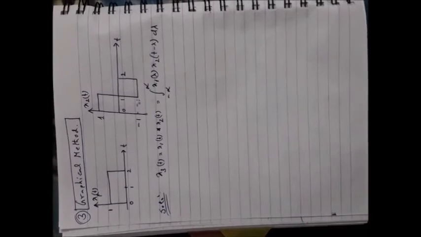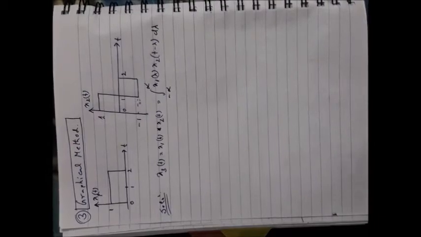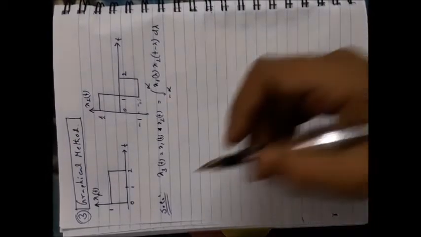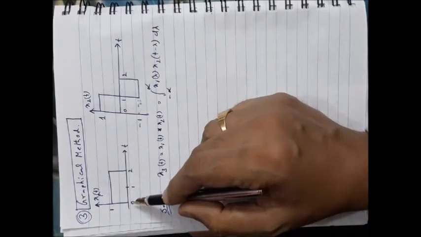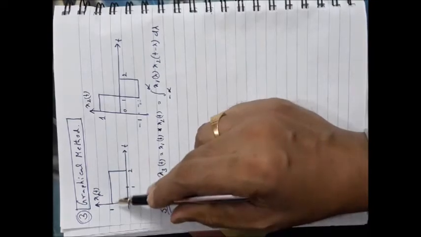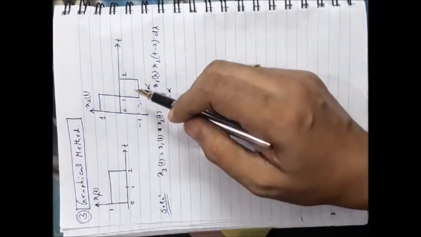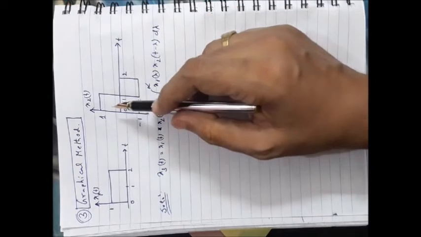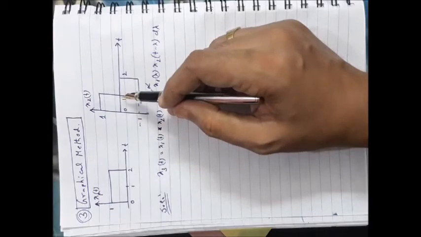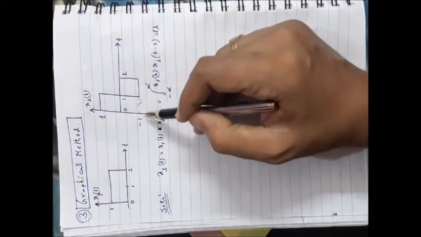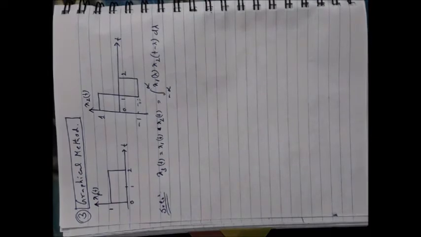Now let me demonstrate one example of solving the convolution by using the graphical method. Suppose you are given two different signals. The first one exists from 0 up to 2 seconds, and all the values are 1. The next one is this kind of signal x2: for 0 to 1 second it has the value of 1, and from 1 to 2 seconds it has the value of -1. You have to graphically find the convolution between these two signals.